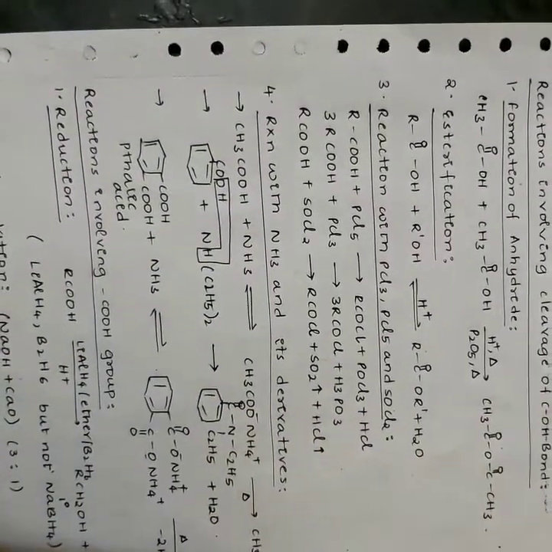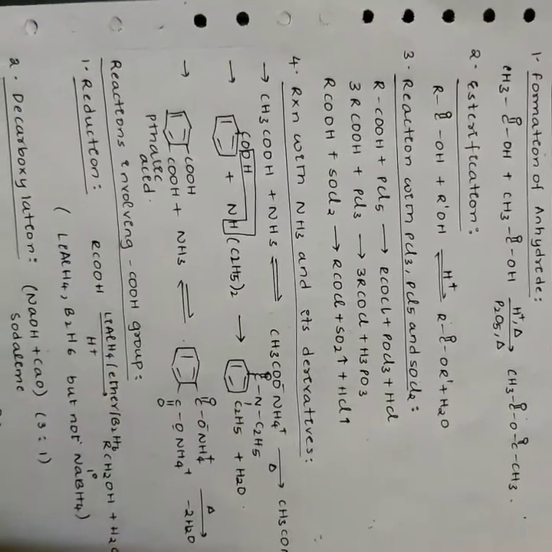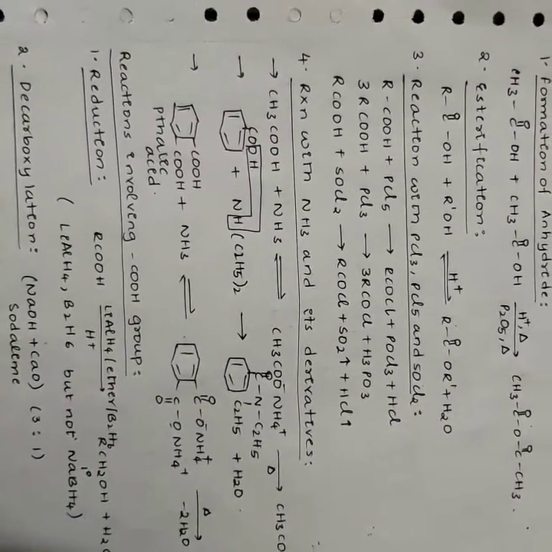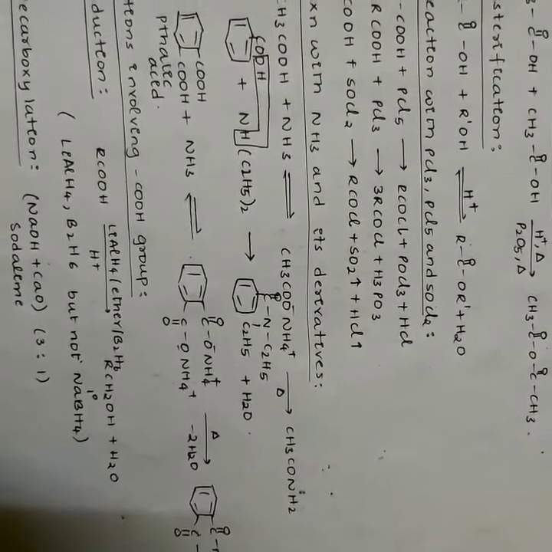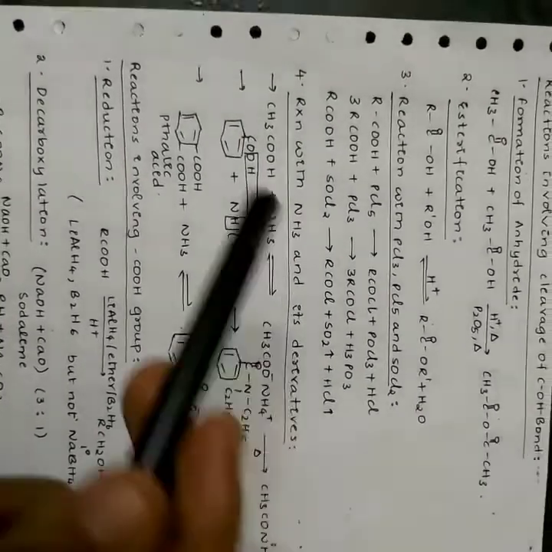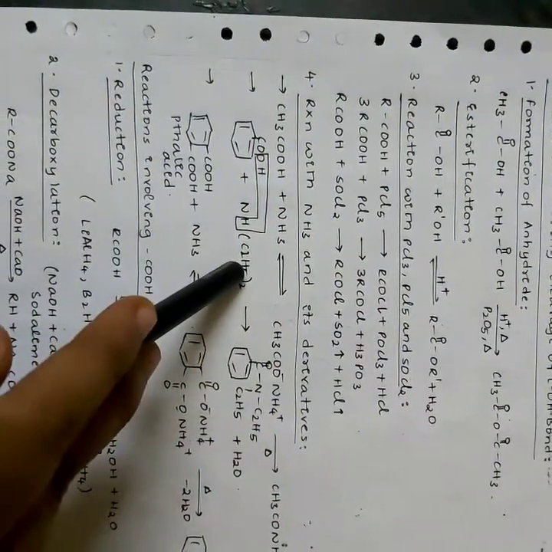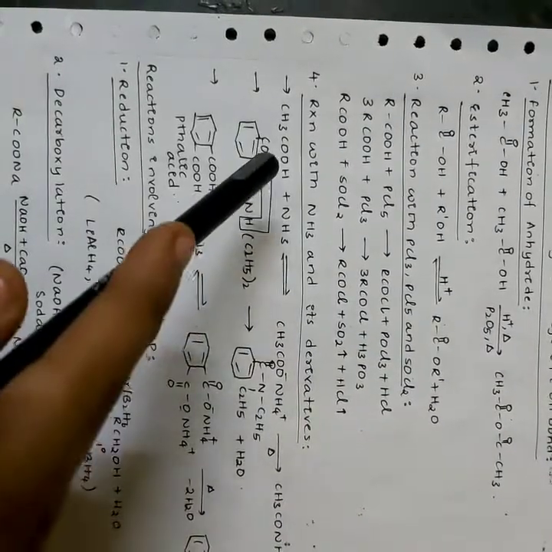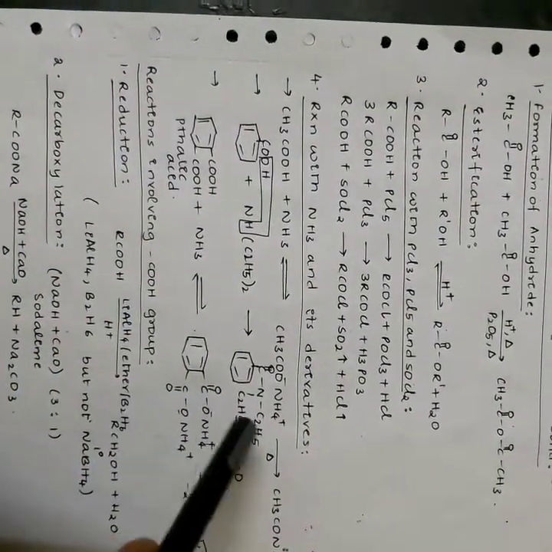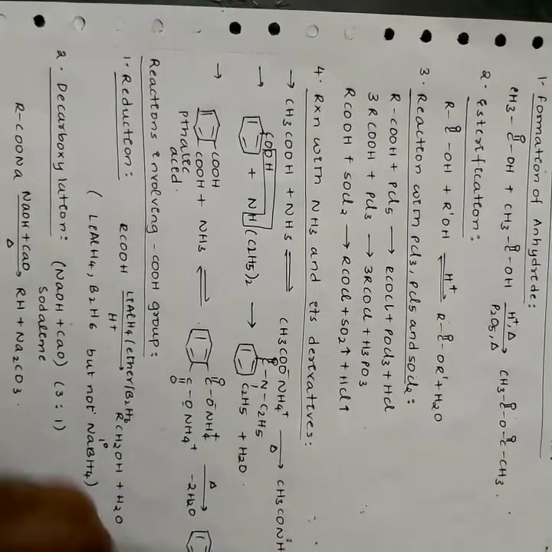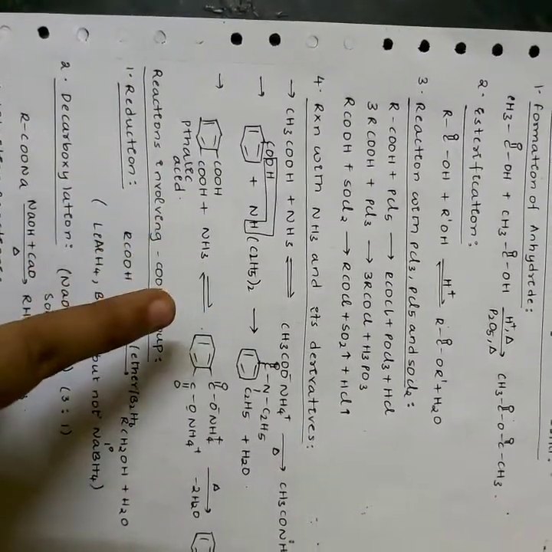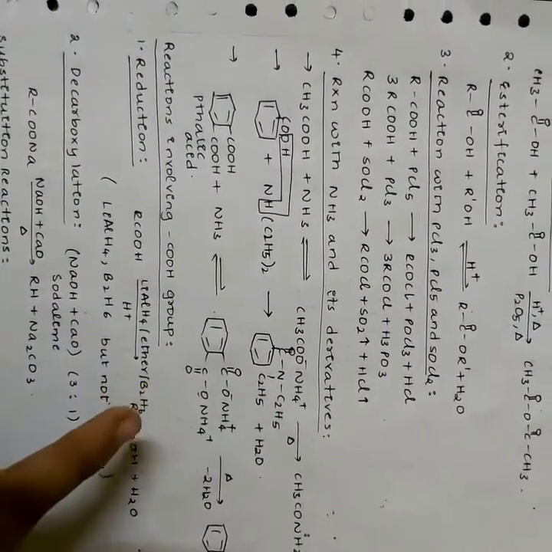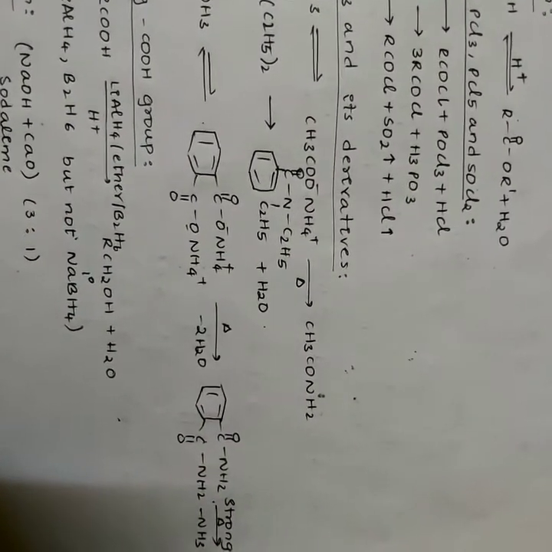The reaction with ammonia and its derivatives. When carboxylic acid is treated with ammonia, it gives ammonium acetate and on heating it gives acetamide. When we take a carboxylic acid and react it with an ammonia derivative and the water is removed, we get the respective amide. Phthalic acid, reaction with ammonia. Phthalic anhydride, ammonium phthalate, that on heating gives rise to phthalimide.